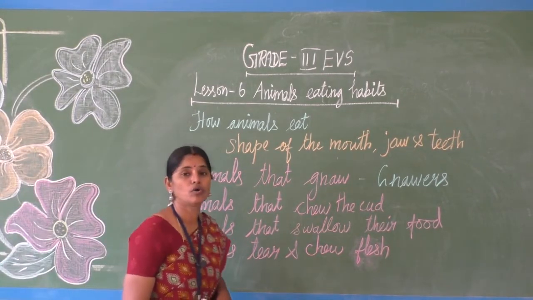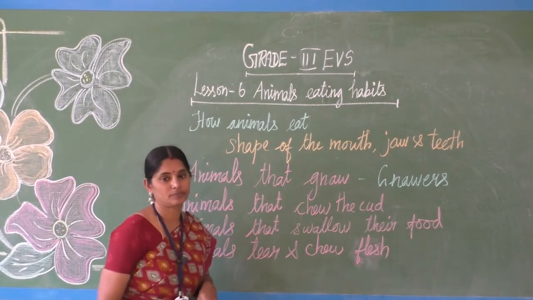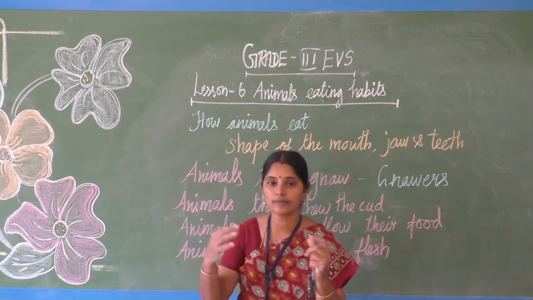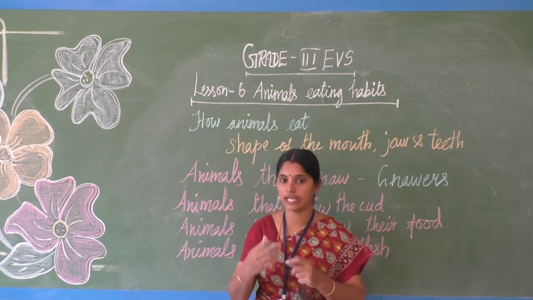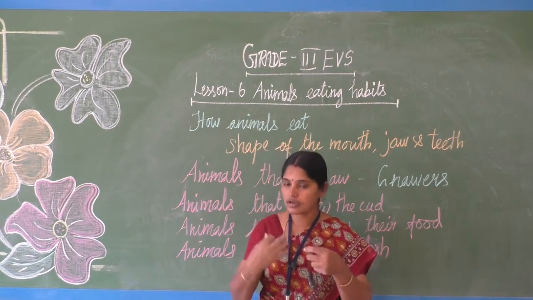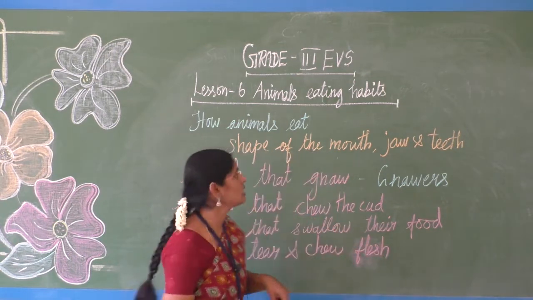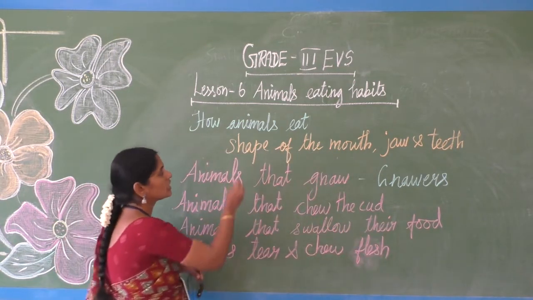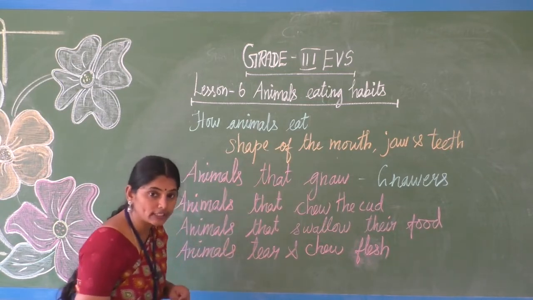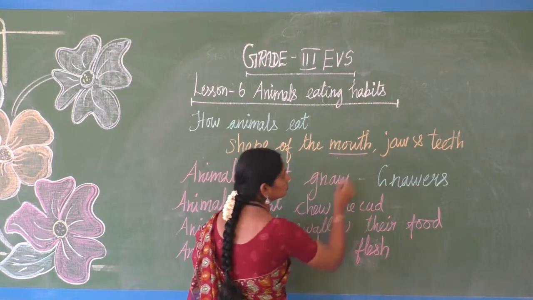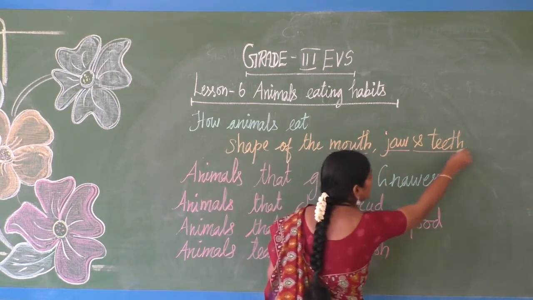See how animals eat. If you look at the world, different types of animals are there. Their body nature, their mouth, their teeth structure and arrangement are all different. So animals eat different food items according to the shape of mouth, jaw and teeth.